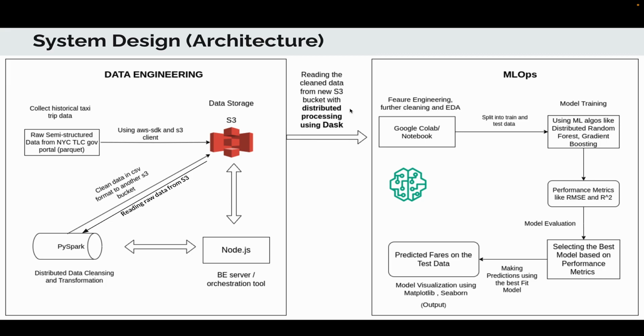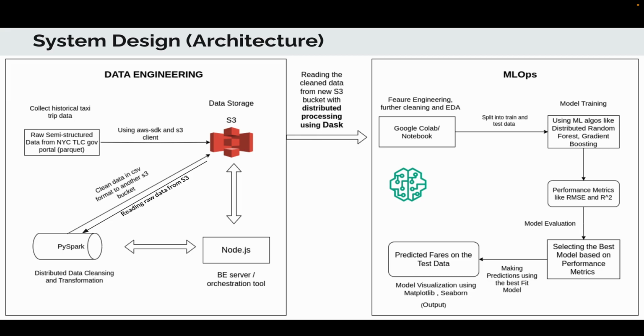So in order to do it in a distributed manner, we use Dask. Dask creates the partitions internally and does parallel processing. We do the initial cleaning and outlier detection. So this is our EDA. We do missing value analysis, removing outliers, type conversion, etc. We'll be seeing all this later in detail.